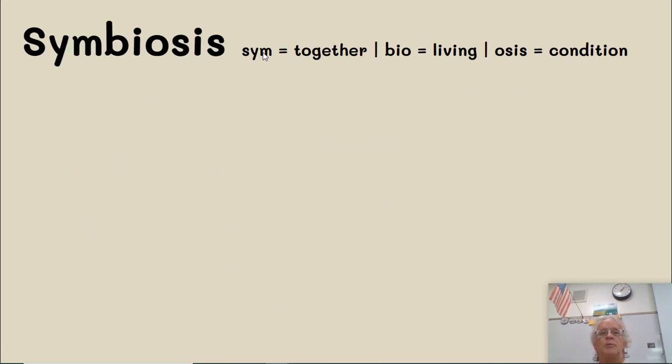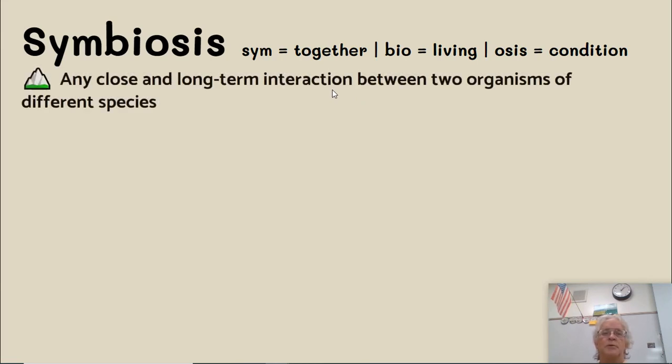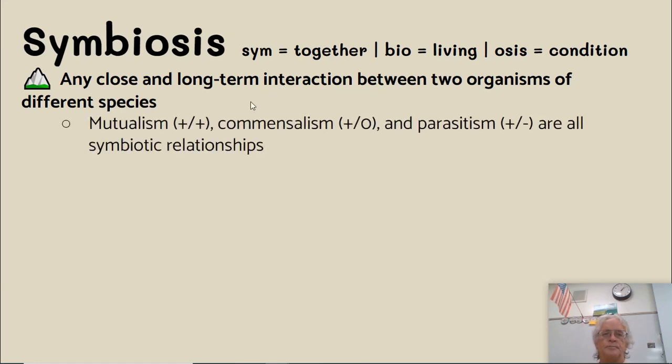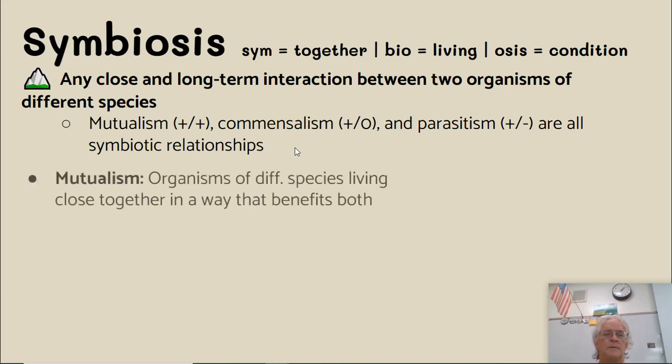Symbiosis is the most misused term because symbiosis means living together. It's everything from mutualism to parasitism. It's any close or long-term interaction between two organisms of different species. Mutualism is positive, commensalism is positive, who cares? Parasitism is plus, minus. They're all symbiotic relationships.